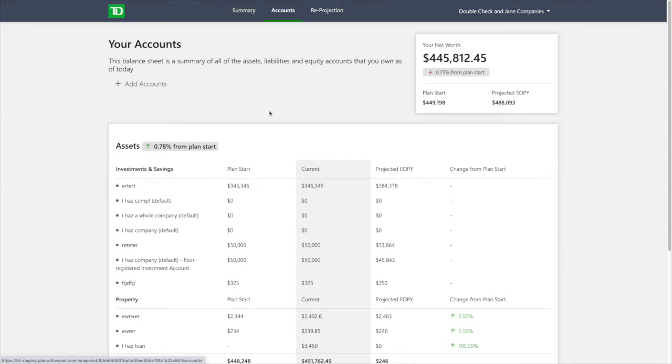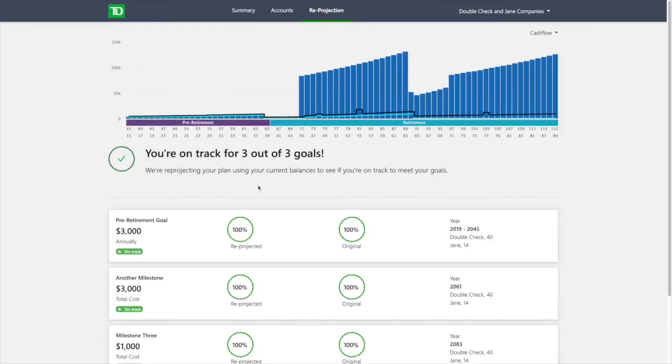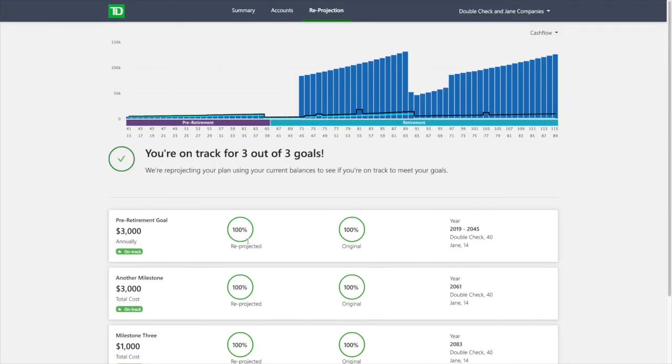We can, as I was doing before, drill down and look at individual accounts inside the system and work with those different pieces. We can then talk about reprojecting the plan into the future. So we can look at today's values and say, based on today's values, how is this plan going to perform going forward? And we can put different insights in the system here as well. In this case, I've basically said, look, my goals are all still on track. We were originally supposed to be in a place, but it's that piece that we can come back to on a daily basis, get in here and really start playing with those elements. And so it gives us that ability to constantly stay connected.